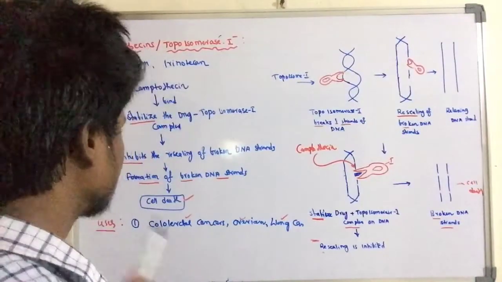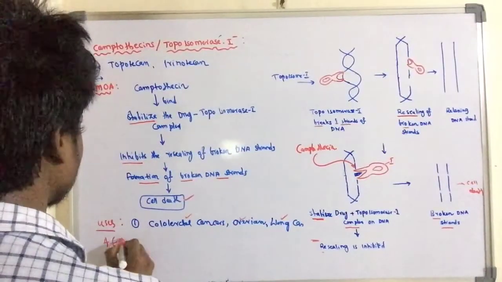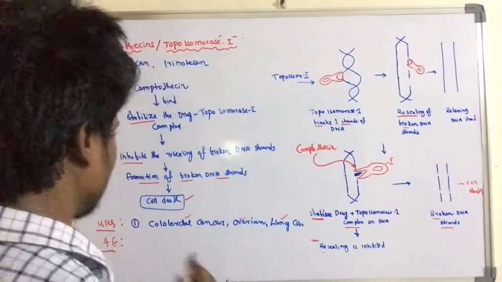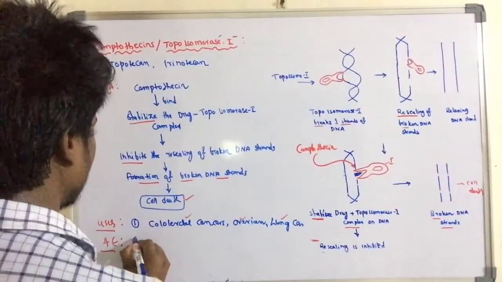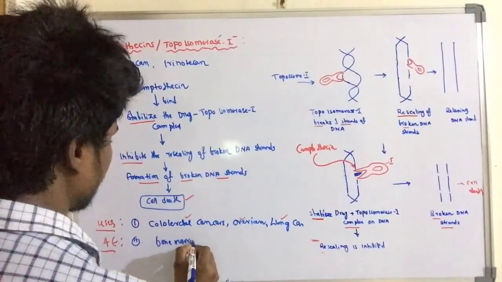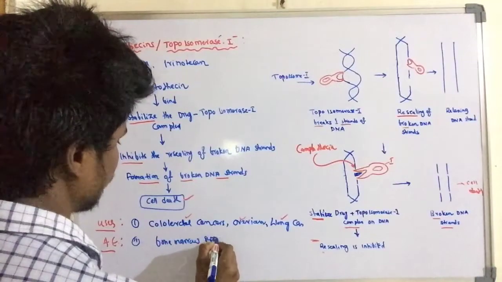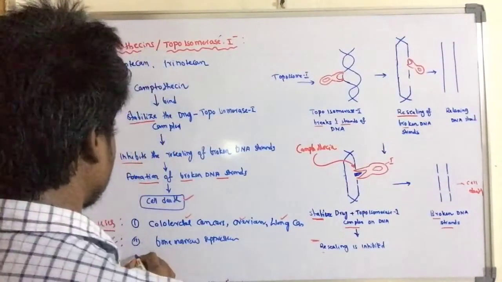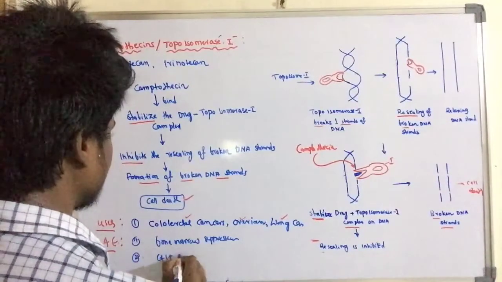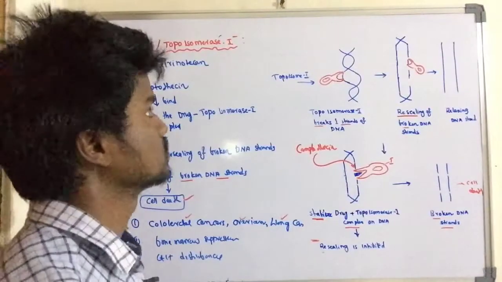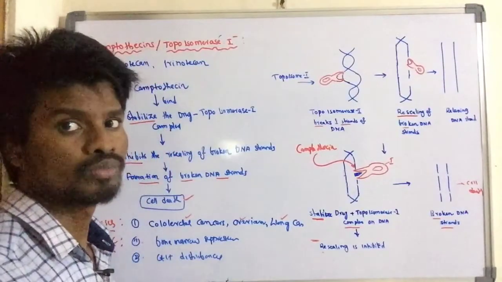Let us see the important adverse effects of camptothecins. The first one is that it may cause bone marrow suppression, or suppression of the bone marrow. The next one is that it may cause gastrointestinal disturbances, or GIT disturbances. This is regarding the camptothecins.